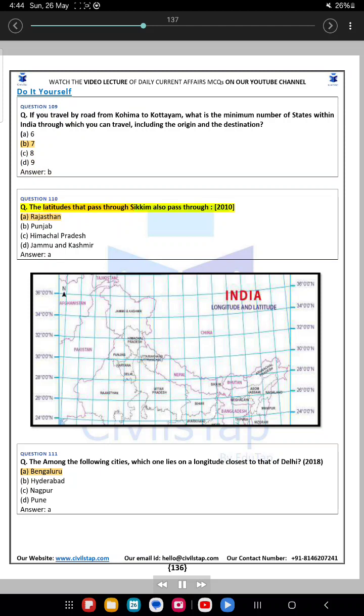Question 110. The latitudes that pass through Sikkim also pass through: 2010. A. Rajasthan. B. Punjab. C. Himachal Pradesh. D. Jammu and Kashmir. Answer. A. Question 111. Among the following cities, which one lies on a longitude closest to that of Delhi? 2018. A. Bengaluru. B. Hyderabad. C. Nagpur. D. Pune. Answer. A.